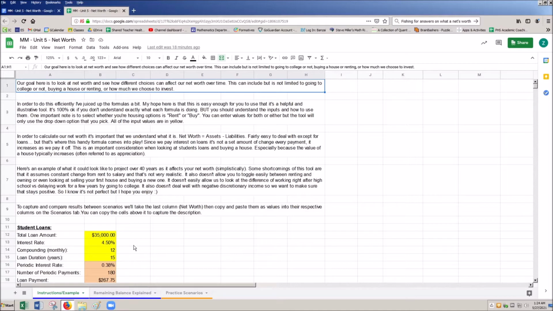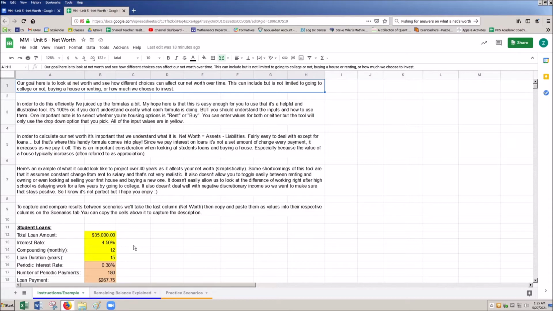One of the big restrictions is I can't make some easy changes later on and say I rent for 5 years and then I go to buy a house. Would that be possible? Give me some more time? Yeah. It's already 1:30 in the morning. I don't have any more time. So we're just going to go with it as is. It is a pretty good tool, but it is set in its one projection.